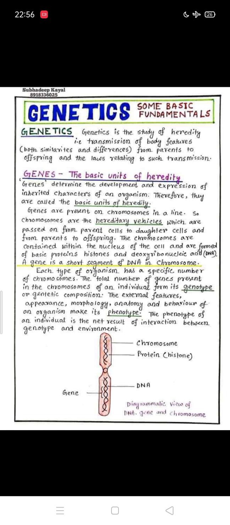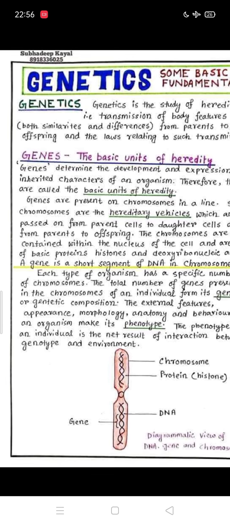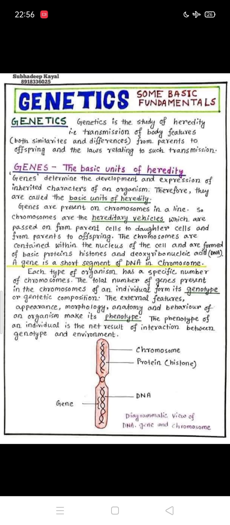And where is the chromosome present? Chromosome is present inside the nucleus, and the chromosome contains short segments of DNA, known as deoxyribonucleic acid, in the form of a thread-like structure, in the double-stranded form, and they are made up of special proteins known as histone proteins.